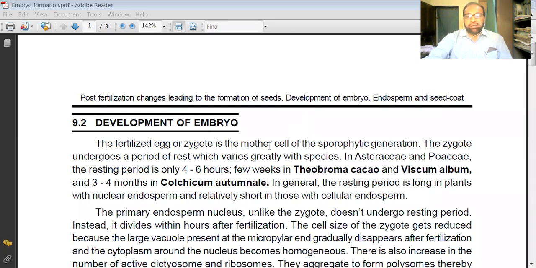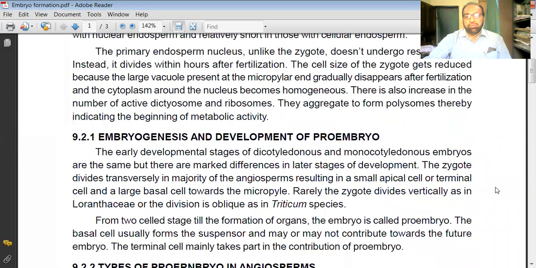If you see, the pollen grain reaches the stigma and then germinates and then fertilizes. After that, they undergo certain resting periods. It requires a particular resting period, as you know it is given over here. In the case of the Asteraceae family, it requires 4 to 6 hours, while in Theobroma, cocoa or Viscum, it requires around 3 to 4 months of this resting period. And after that, the division and redivision process starts.